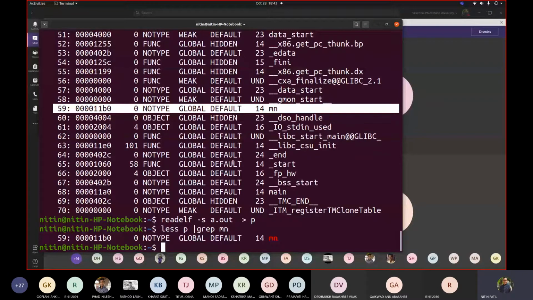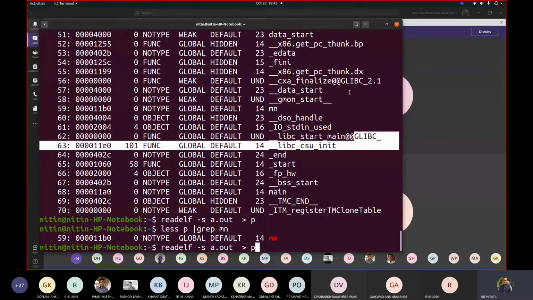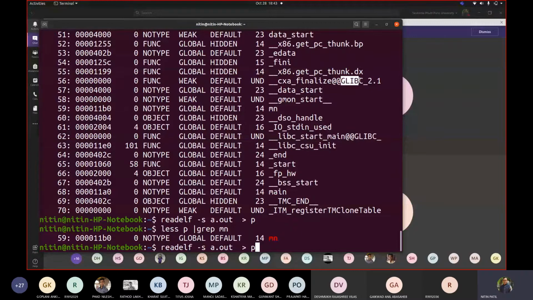Now when we executed this, when we wrote this readelf, it is only reading. This UND would be replaced at runtime by a definition, because right now we don't have those definitions available. When it runs and loads the required library, the dynamic link library, these functions are defined in libc, which is used internally. You can see the GNU libc library 2.1. Fine. So these functions are defined there. And it says I cannot find out now, because you are not executing code here. You are only trying to list the symbol table from a.out.